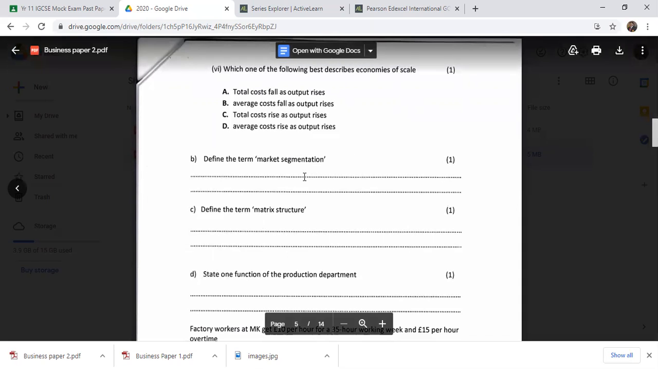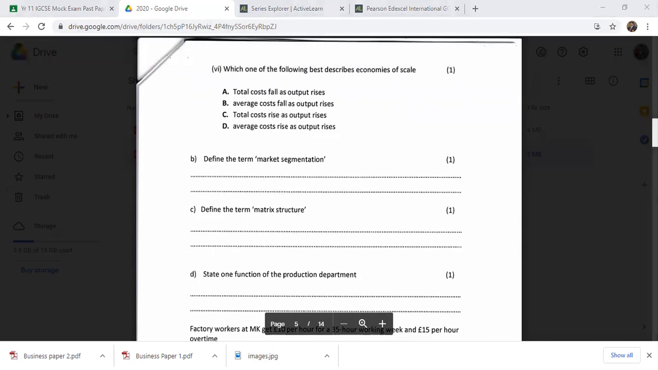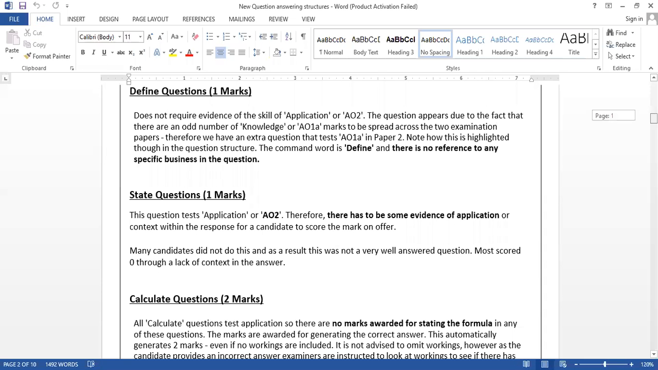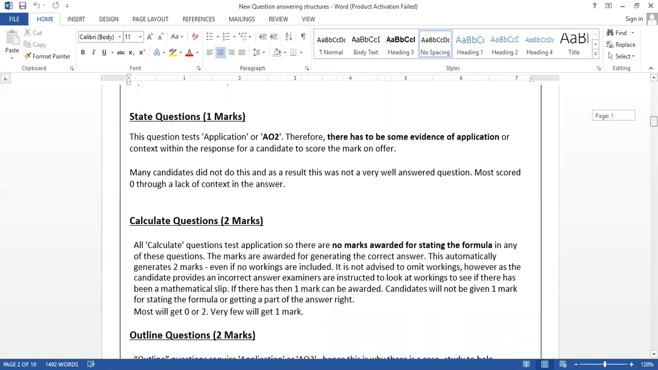So you have to write the answer that way, without using any application to the case study. Right. So that's a definition question. There are 1 mark definition questions. So one way, you cannot actually skip the application question. The other one is a state question. I call this a state question.